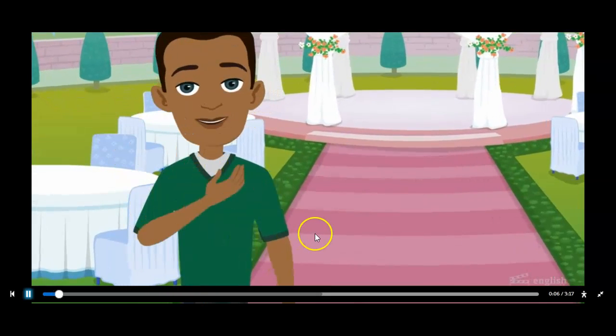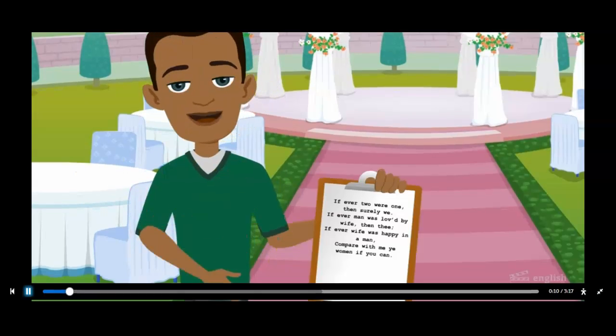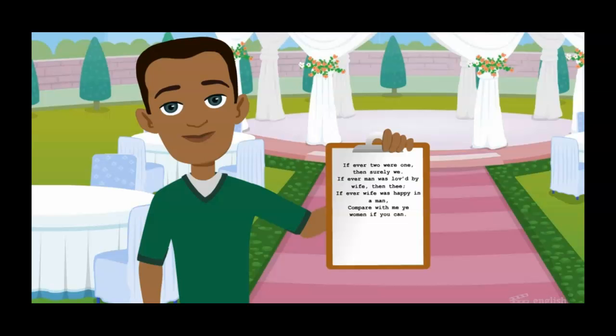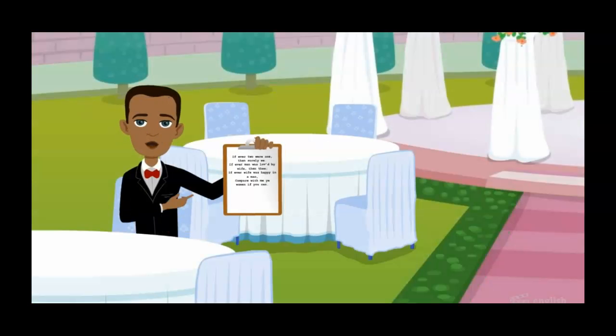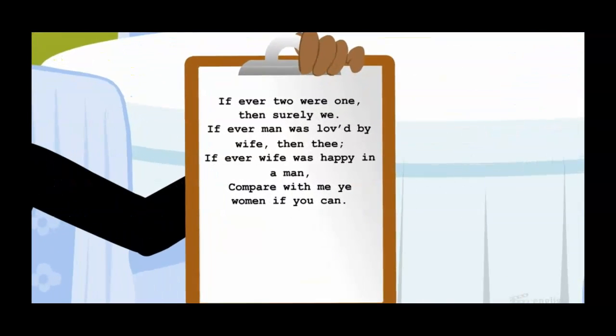Hey there, I'm Nick. My cousin just asked me to read a poem at her wedding. The poem, To My Dear and Loving Husband, by Anne Bradstreet, is on this clipboard. I sure hope I can read it right. Let's take a look and see if we can figure out how I can get across the meaning or theme as I read.